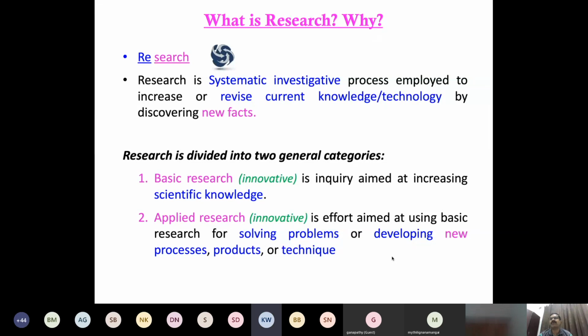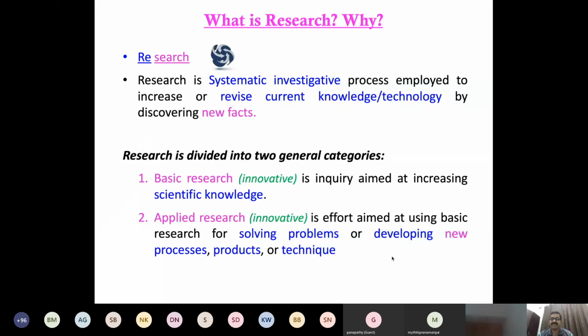But based on the feedback I received from some participants in the last session, I made two or three slides on the basic things. Research is divided into two general categories: basic research and applied research. Both are innovative. Basic research is inquiry aimed at increasing scientific knowledge. Many times we see proposals asking for a basic research proposal like this; it means the initiation of research at the scientific knowledge level.